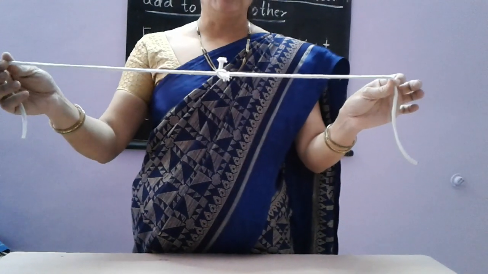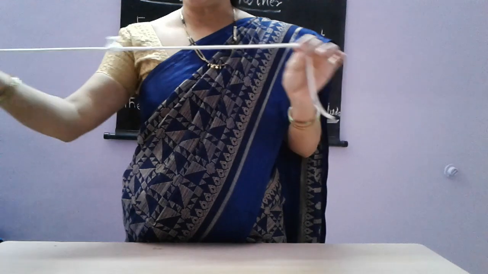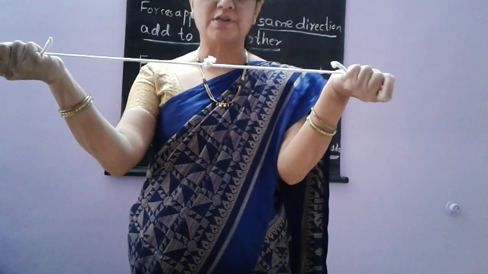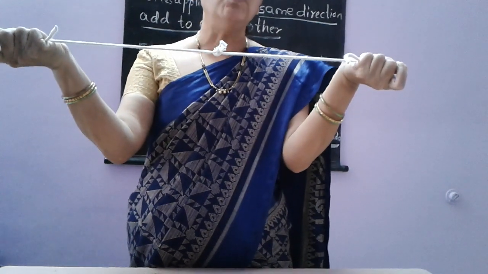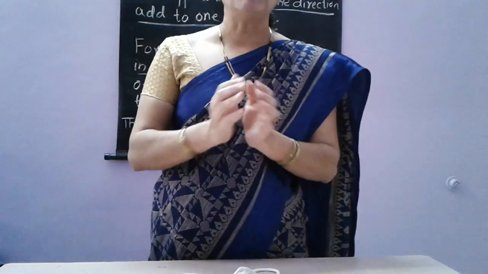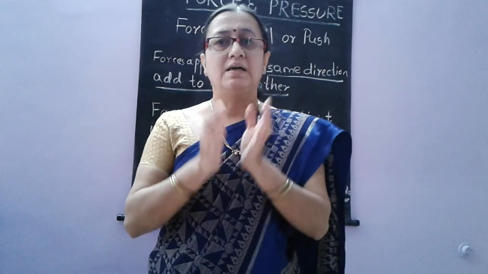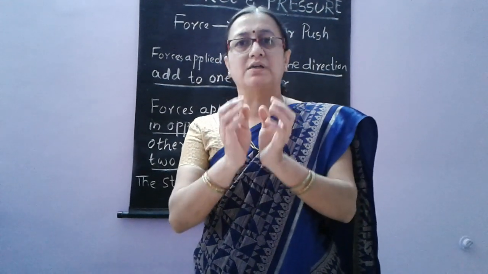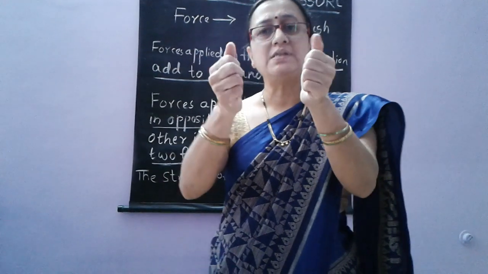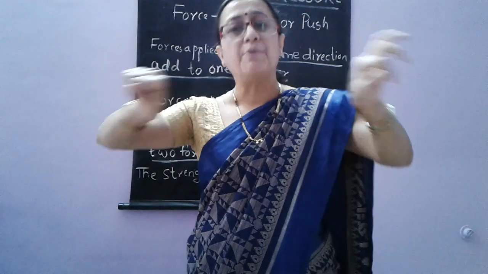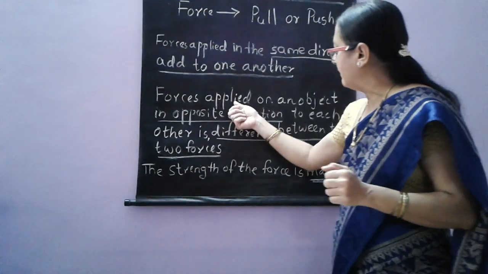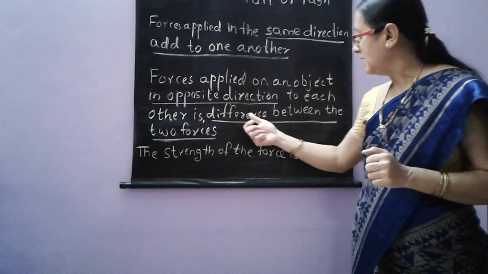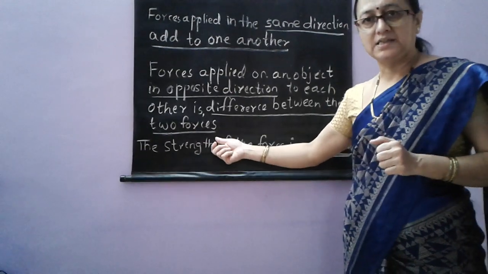Now, I have tied 2 ropes here. If I apply more force in one direction, the rope will move in one direction. Suppose I apply equal forces in the opposite direction, will the rope move? It doesn't move. It shows that when forces act in opposite directions, we get the difference of the forces. So, the net force will be less when equal forces are applied in opposite directions. So, forces applied on an object in opposite directions give the difference between the 2 forces.